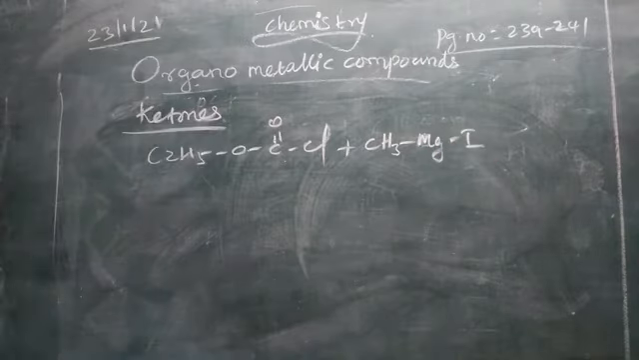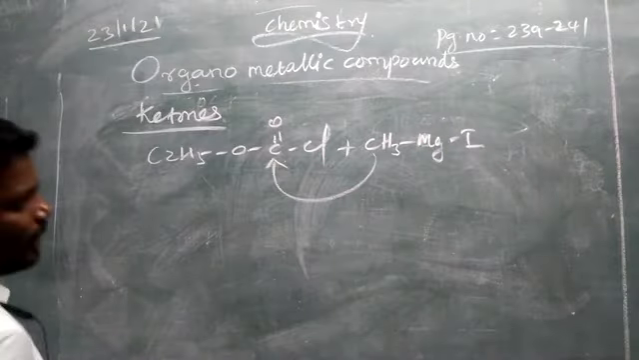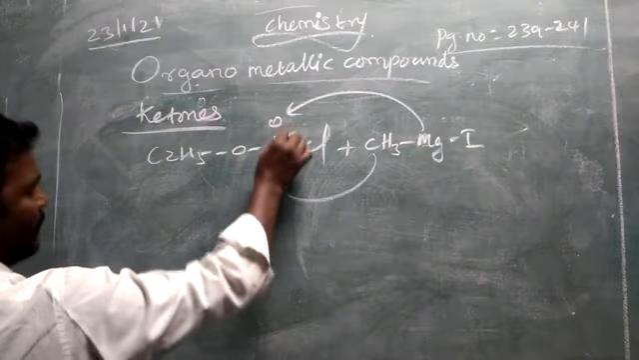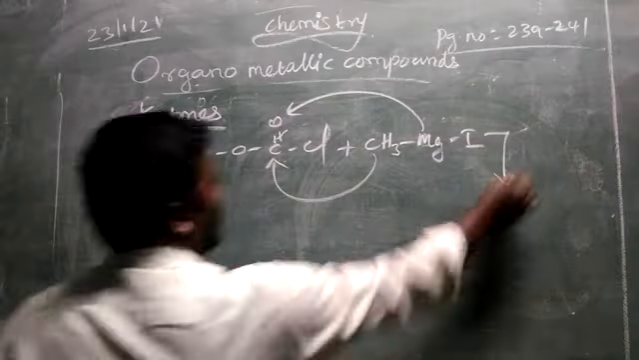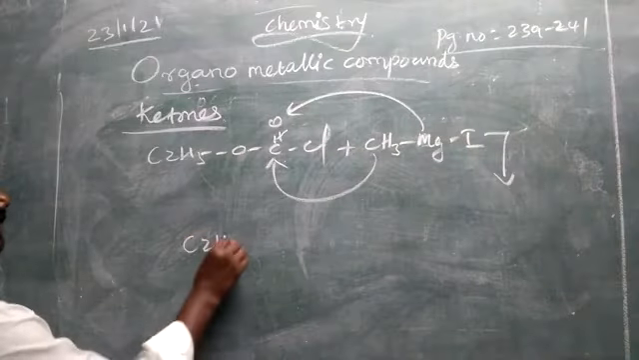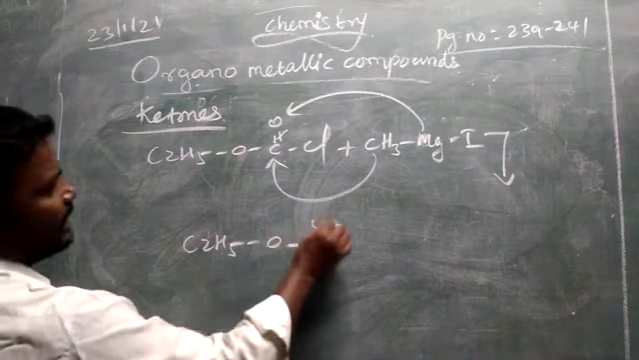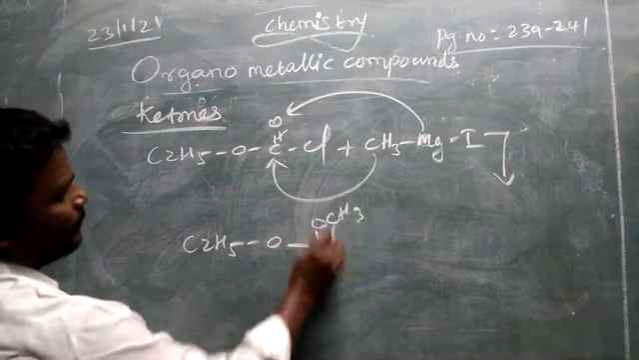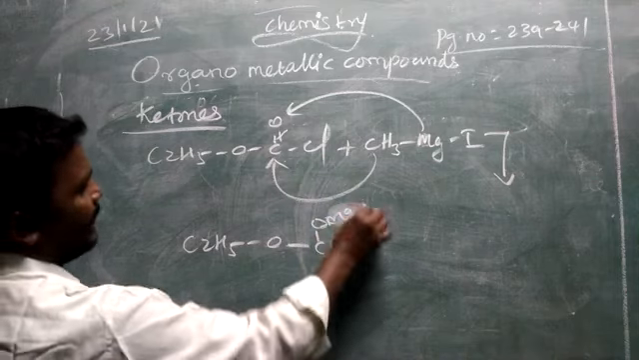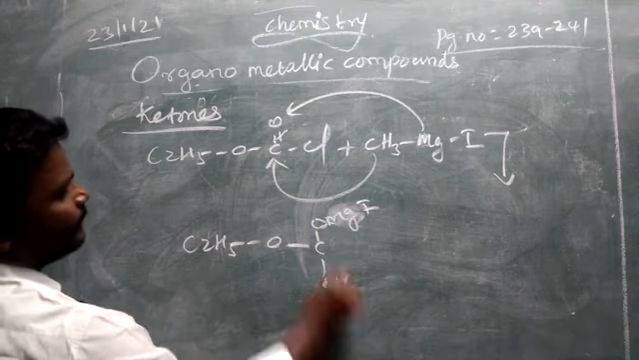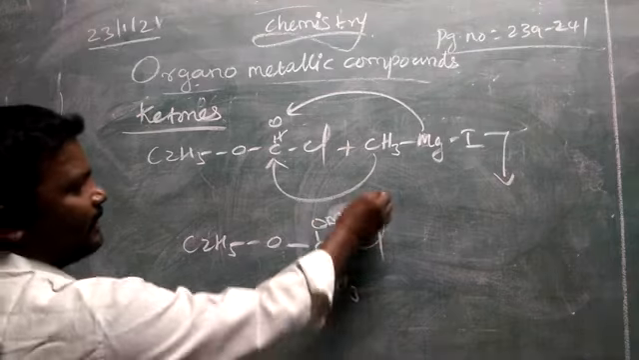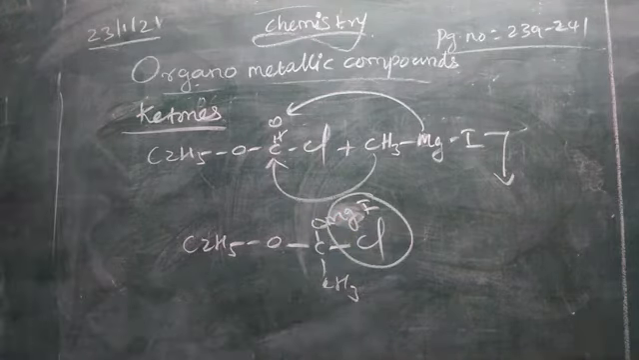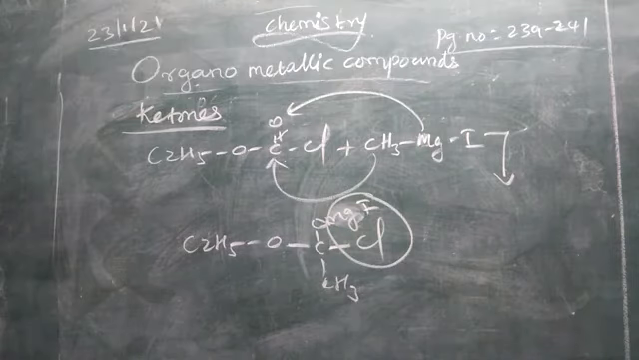Then what will happen? CH3 will add to the carbon, MgI will add to the oxygen. So the double bond becomes a single bond. So we will get the product C2H5O, C, CH3, OMgI, and we have Cl. Now we can remove MgICl together. Now what will happen? We will get